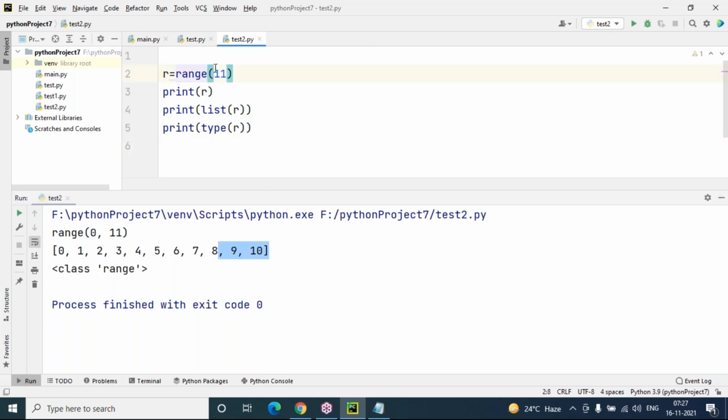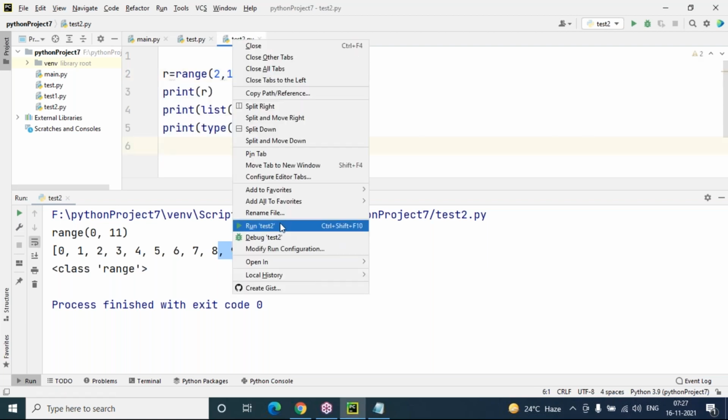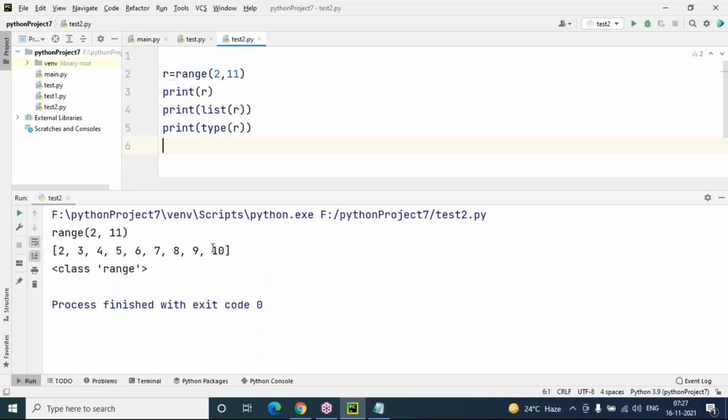And even we can start our range from any number, like I'm just starting with number 2. Okay, starting value is 2. So the range is 2, 3, 4, 5, 6, 7, 8, 9, 10. These are the range values coming. And you can also use a step value here. Start value is 2, stop value is 11, and step value also we can give, how much you want to increment each time.